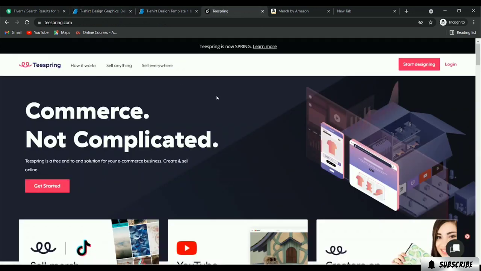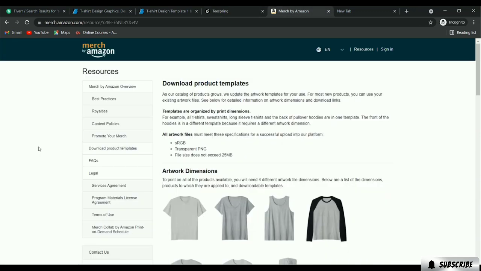You have to upload your design and get it approved, and once your design sells, you will get the commission, or the revenue. And finally, Merch by Amazon: you just have to upload the design and the rest of the part will be fulfilled by Amazon.